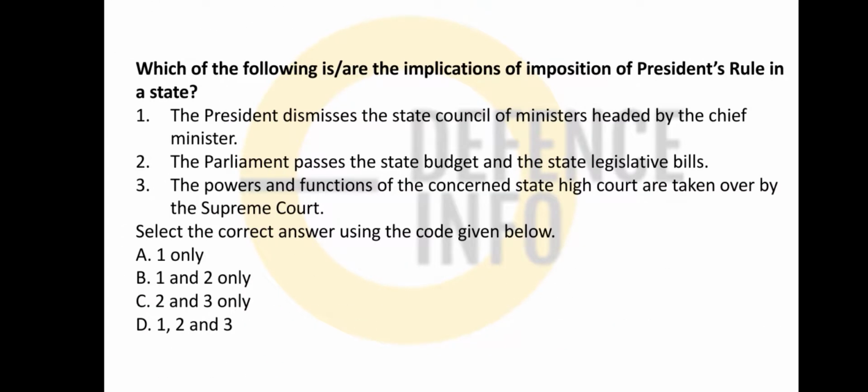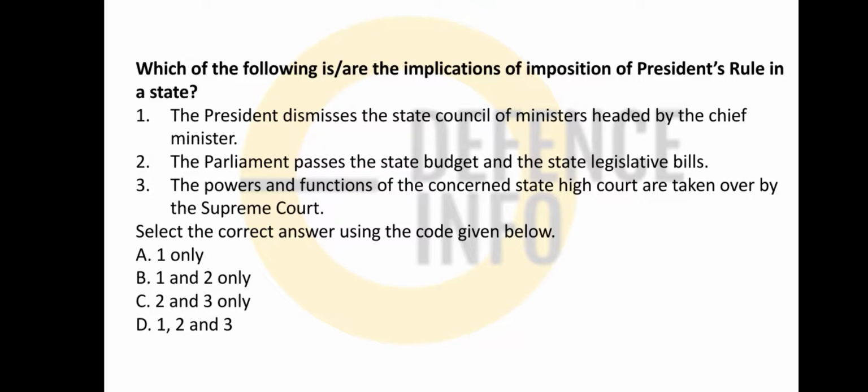Okay. Now friends, which one of the following implicates the imposition of President's rule in a state? So, President's rule is given in Article 256 of the Indian Constitution. Article 256 says if there is a breakdown, or if the constitutional machinery is not working in a particular state properly under the guidelines of the Indian Constitution, then you can impose President's rule. The governor's report will be sent and the President will impose President's rule. Now the President can dismiss the state council of ministers headed by the chief minister.